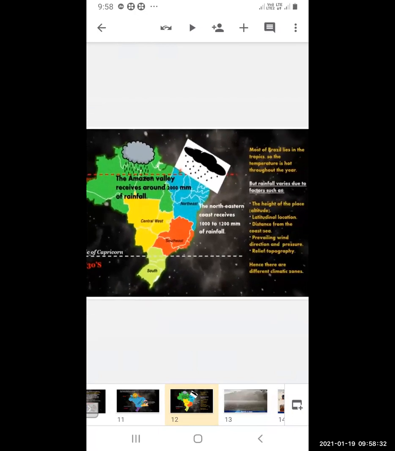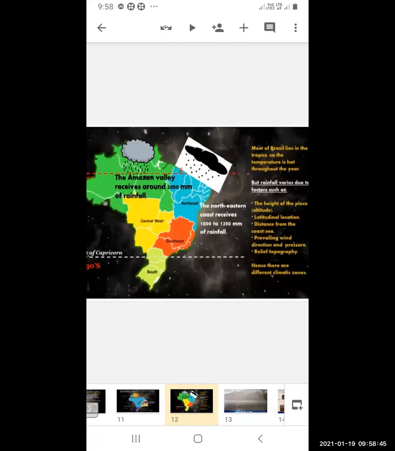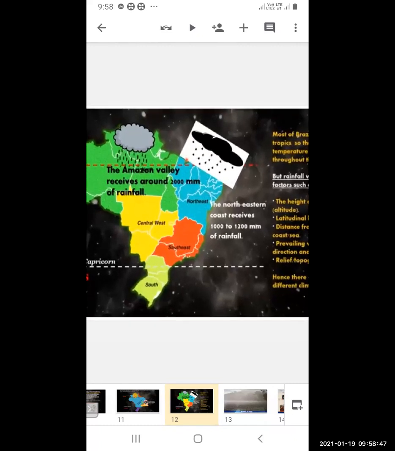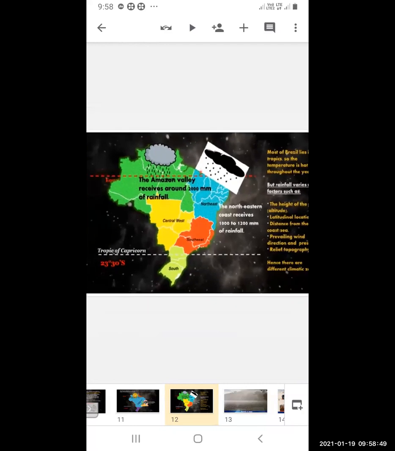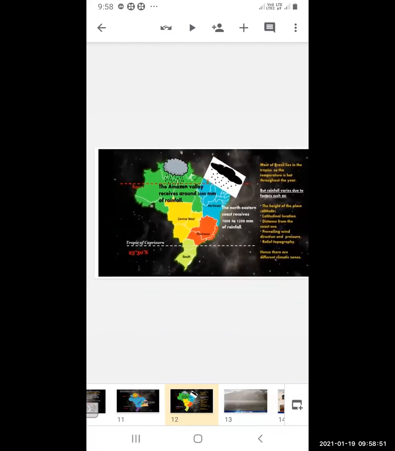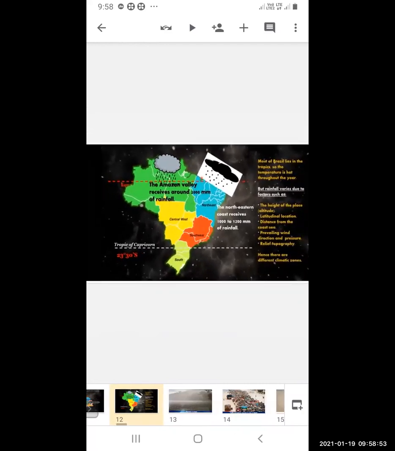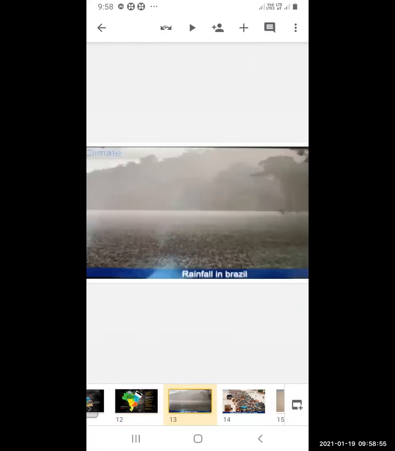The northeast coast receives 1000 to 1200 millimeters of rainfall. See there it is shown, how much rain it is: 1000 to 1200 millimeters of rainfall. The northeast is shown in blue color. You can see in the picture the rainfall in Brazil.